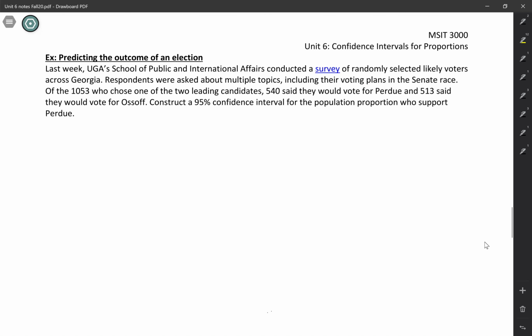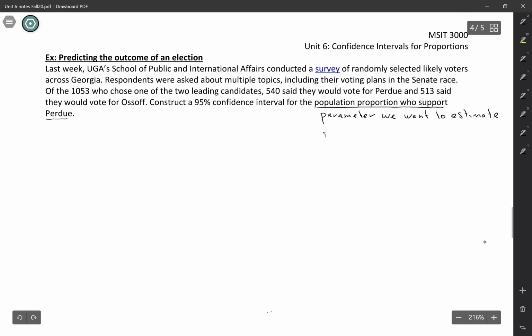So the goal of a confidence interval is always to estimate a parameter, and often the parameter is stated in the question. So a 95% confidence interval for the population proportion who support Perdue. So this population proportion, that's the parameter that we want to estimate. So that estimate is going to be based on our sample statistic. We'll use p hat to represent our sample proportion. And the sample proportion who support Perdue is 540 out of 1,053, which is 0.5128.